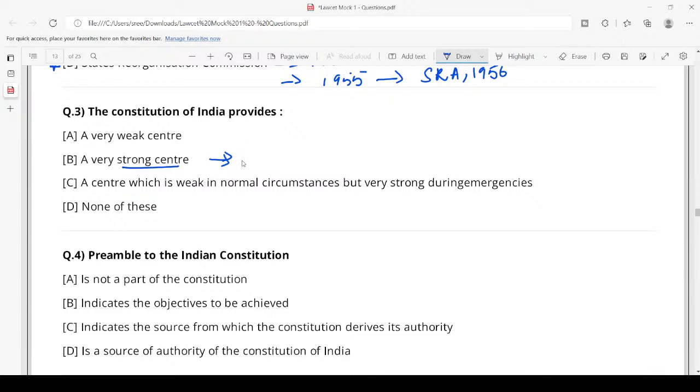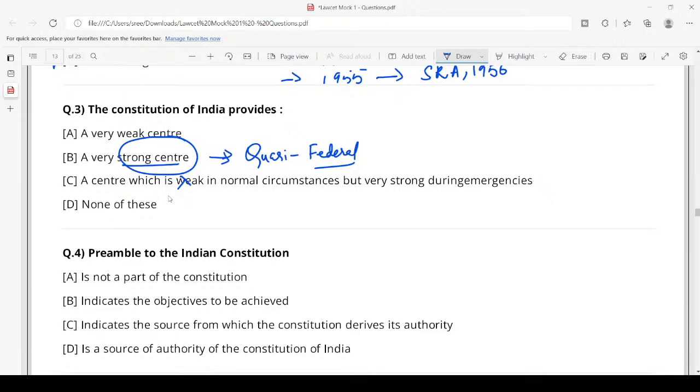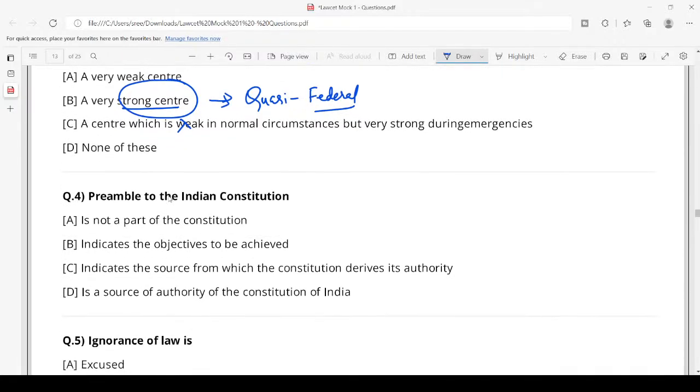So a very strong center. Why is it a very strong center? India is a quasi-federal state, not a complete federal state, whereas America is completely a federal state, where there is a strict division of powers between center and state. But in India, states have powers but the center has more powers. It is stronger than the states. The center is never weak, so C cannot be the answer. Is this clear?